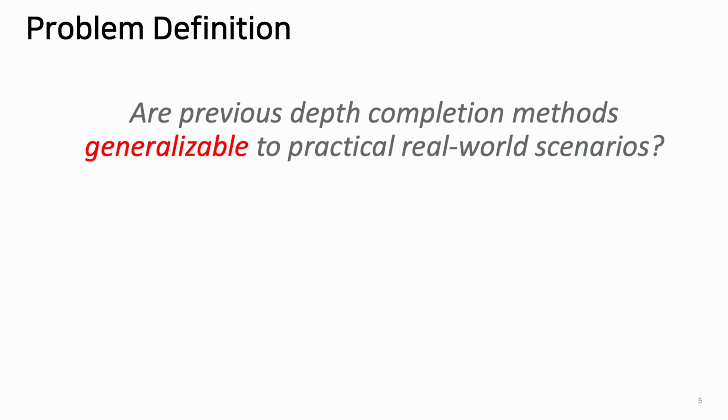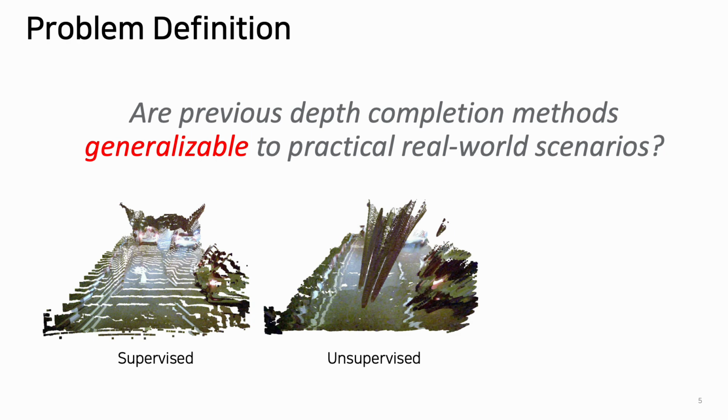Recent methods address this by training neural networks on paired datasets of RGB images, sparse depth inputs, and dense depth maps. To practically utilize a depth completion model in real-world scenarios, it must possess a crucial property, generalizability. But the question is, do existing methods truly achieve this? Let's see the outputs. What you see here are estimated using supervised and unsupervised approaches.